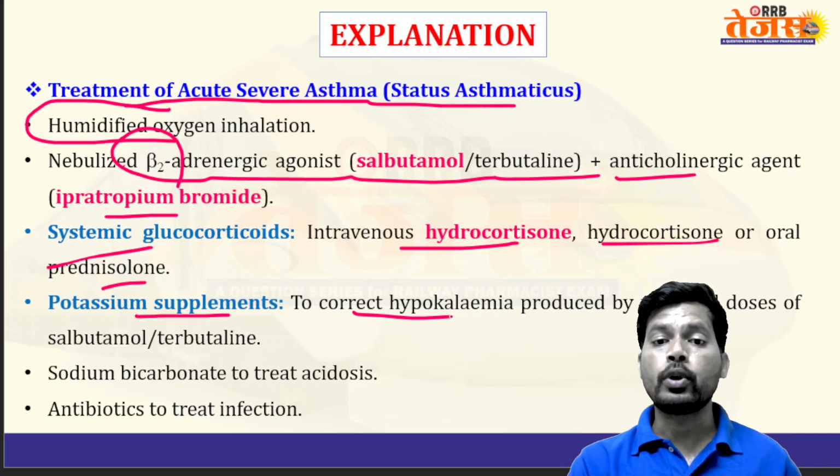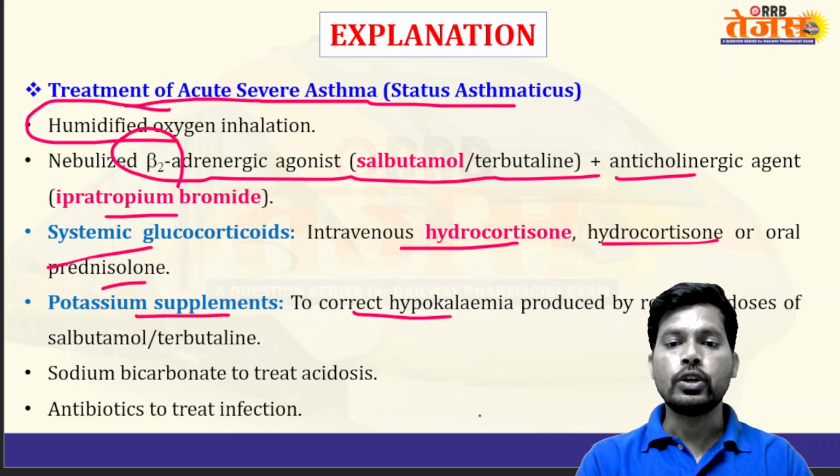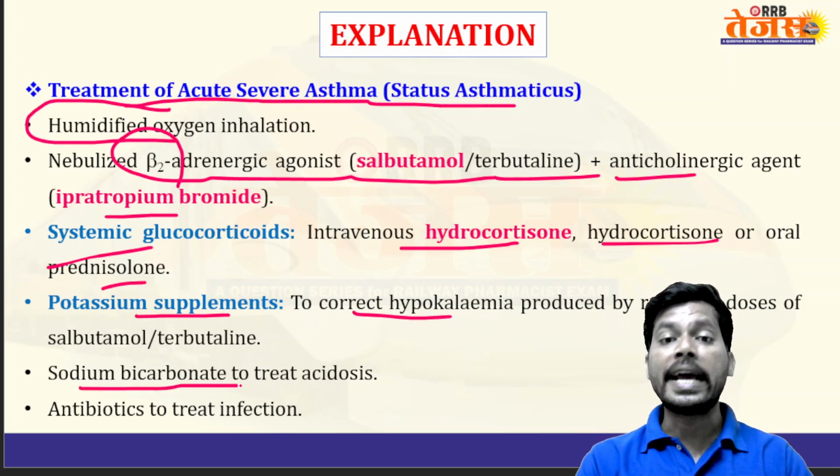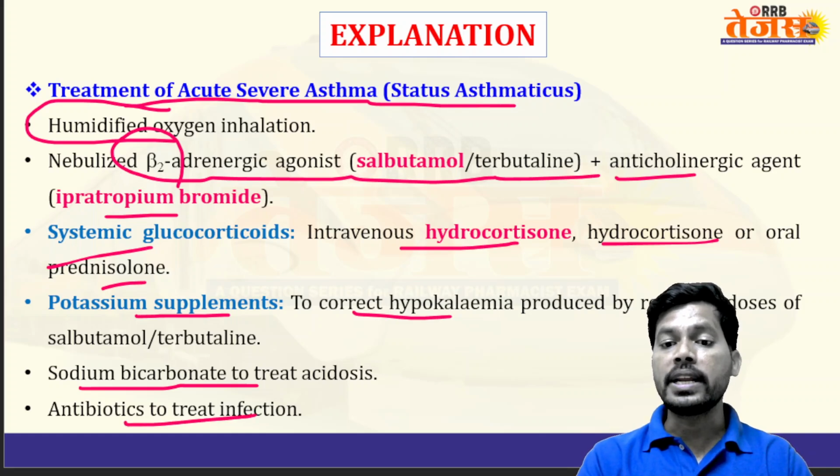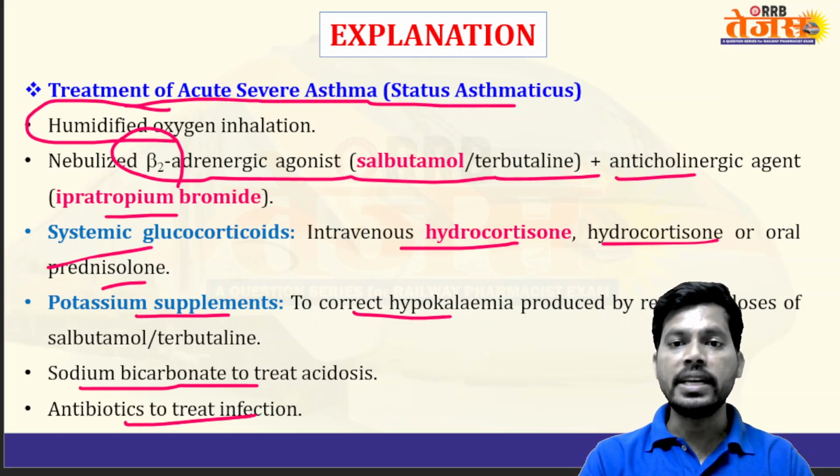To correct hypokalemia, potassium supplement should be used. Next, sodium bicarbonate to treat acidosis in case of respiratory disease, and antibiotics to treat if there is any infection.